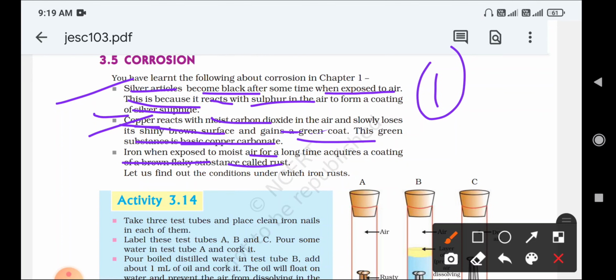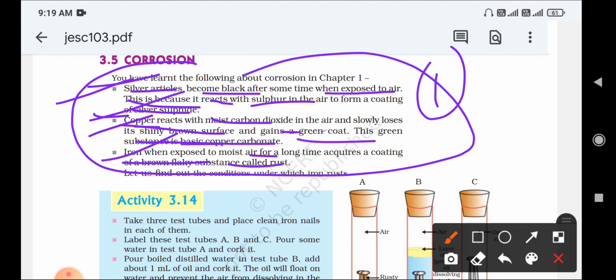These are all examples of corrosion only: the first, second and third. Silver becomes black because of the formation of silver sulfide. Copper loses its shiny surface and becomes a green coat because of the formation of copper carbonate. And iron gets rusted when exposed to moist air. These are all examples of the corrosion property.